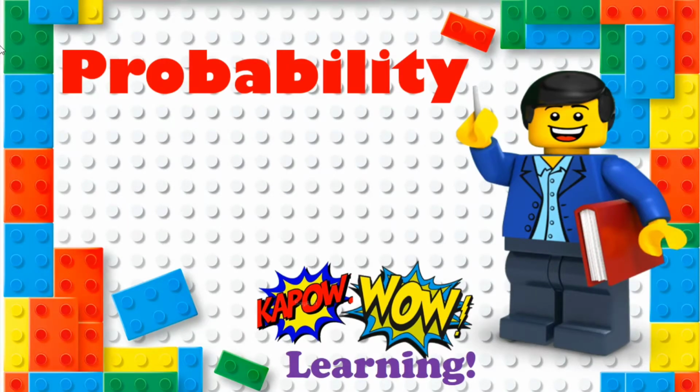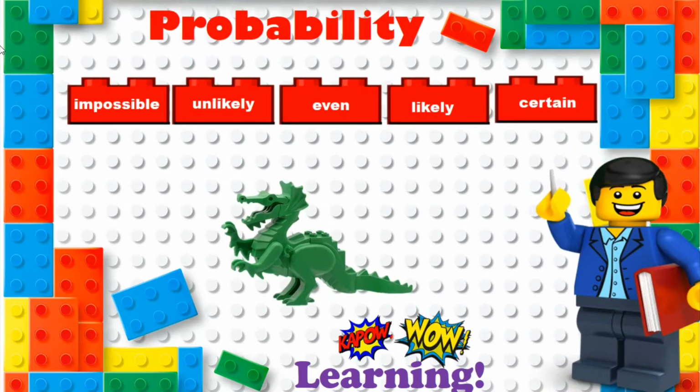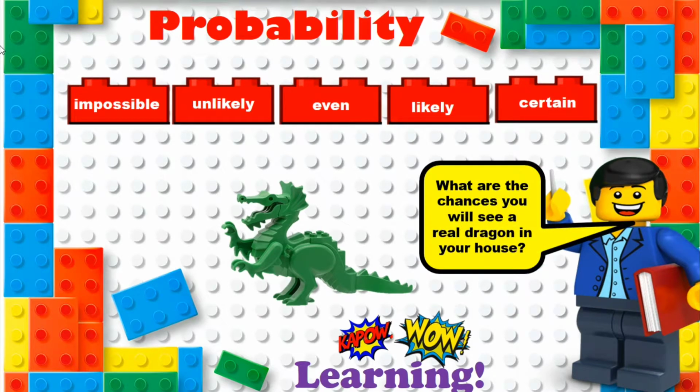Today we're going to look at probability. So you can pause this as long as we go through. So take your time and you'll be fine. So we've got different possibilities or chances of some things, events happening. So we've got impossible, unlikely, even, likely, or certain. Now, certain is something definitely will happen. Impossible is something cannot and won't happen. So let's try and see if we can work through these.